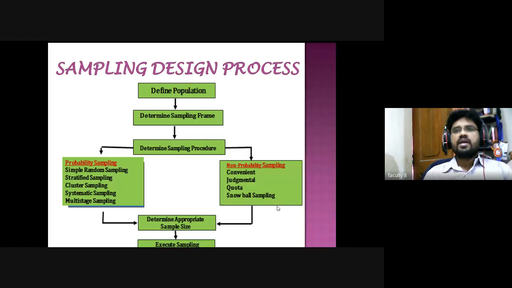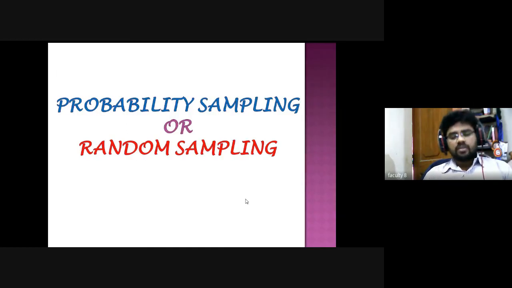In the non-random sampling method, or non-probability sampling method, we have 4 or 5 types. The first is convenience sampling, second is judgment sampling, third is quota sampling, fourth is snowball sampling. Then we will come to know the types of random and non-random sampling methods, one by one. First we need to define what is meant by probability sampling. Can anybody say what it is?